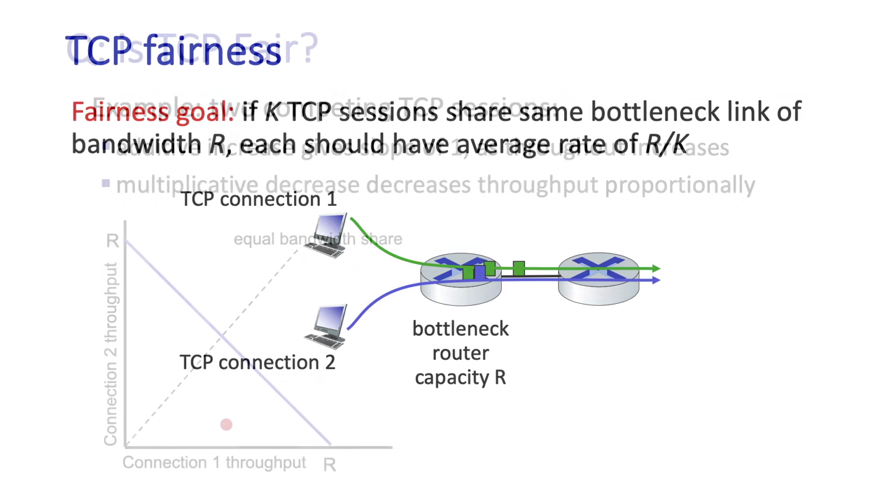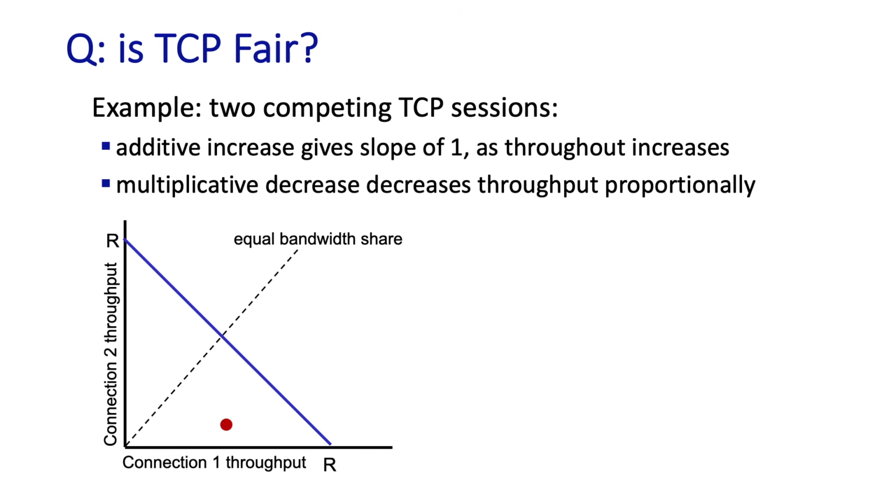Well, let's see. There's a really nice graphical way to look at this question of fairness for the two-flow case. On this two-dimensional plot, we're going to look at the throughput achieved by the two TCP flows sharing a bottleneck link. If TCP shares the link bandwidth equally between the two flows, then on this blue line here, the sum of the two throughputs would equal R. Then the realized throughput should fall somewhere along this 45-degree line.